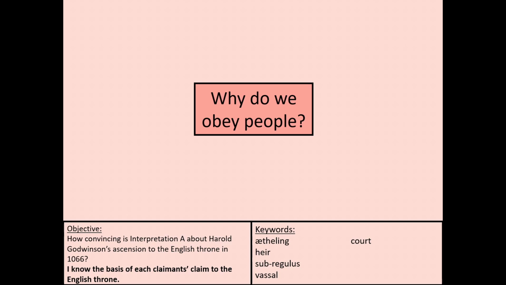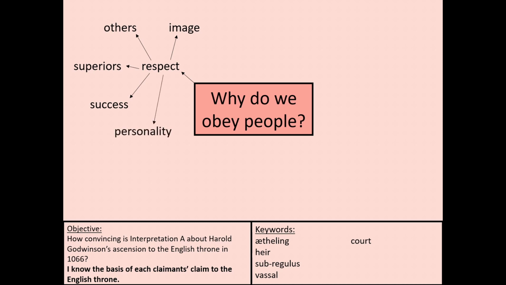Okay, so answers we should be looking for. First of all, it's really likely that everybody has written down respect. Now, respect on its own isn't really enough. We need to think about why people respect others, and that can come down to a variety of reasons. It might be that they have a certain image, or they present themselves in a certain way that you respect. It might be that other people respect them. It might be that people who are superior either to you or to them respect them. It might be that they have a reputation for being successful, and therefore you respect them. And it might also be that you respect certain traits of their personality, even if they aren't necessarily successful.